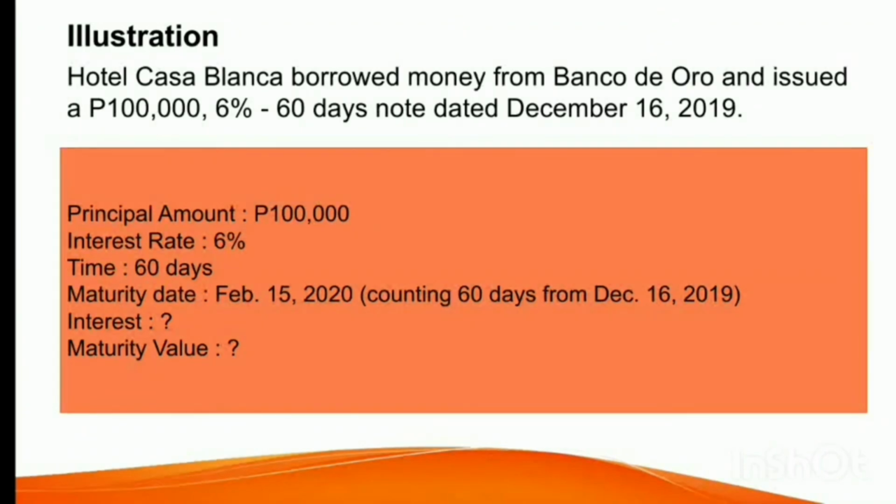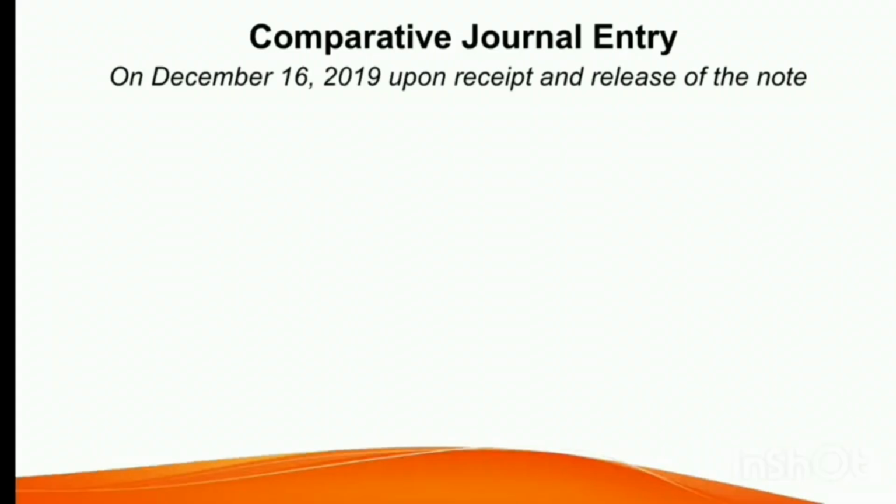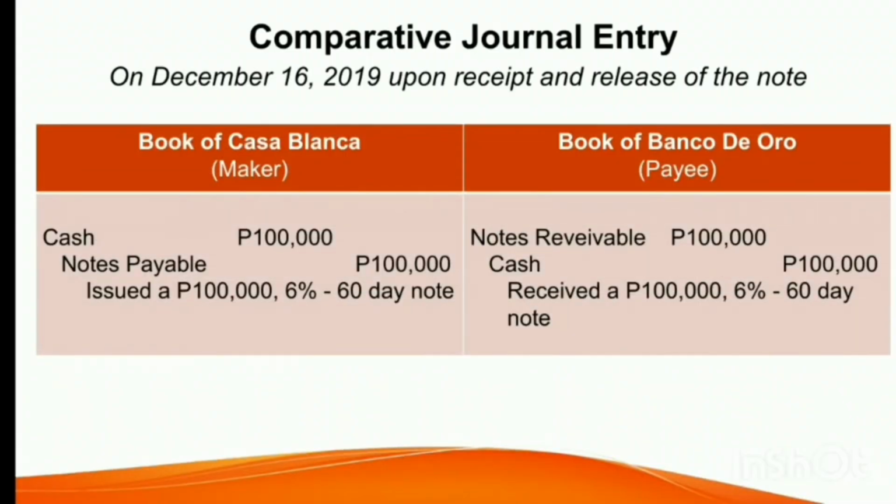But before going into the computation of the interest and the maturity value, we will have first the journal entry on December 16, 2019 upon the receipt and the release of the note. On the books of Casablanca, which is the maker or the borrower, the debit entry would be cash, 100,000, and then credit to notes payable, 100,000.